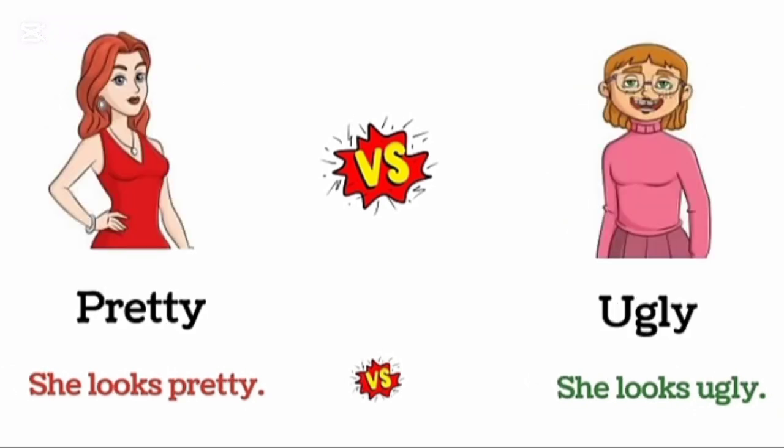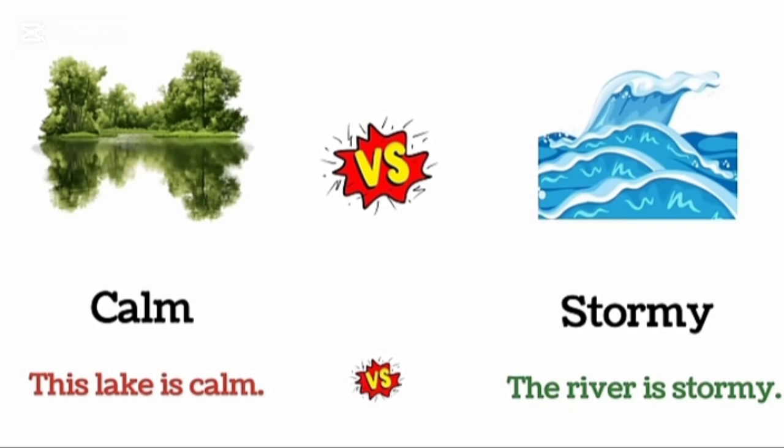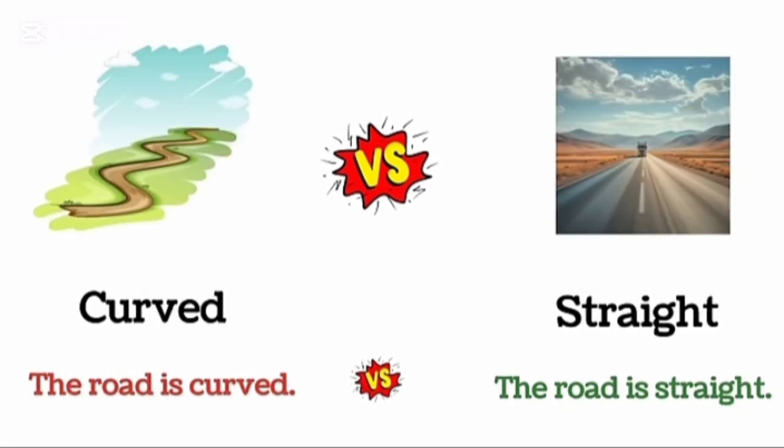Pretty. She looks pretty. Ugly. She looks ugly. Calm. This lake is calm. Stormy. The river is stormy.